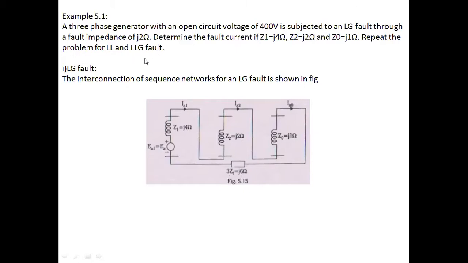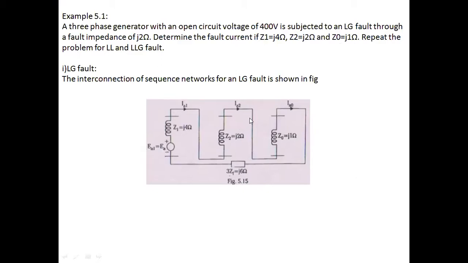Before going for analysis of the problem, let us understand what exactly it says. Here there is one three-phase generator whose open circuit voltage is 400 volts. It is line voltage. It is subjected to LG fault. That means one line is faulted and it's grounded. So we need to find out the fault current in one line when Z1, the positive sequence impedance, is j4 ohm, negative sequence impedance is j2 ohm, and zero sequence impedance is j1 ohm. We need to repeat the same problem for LL as well as LLG fault. Let us consider LG fault first.